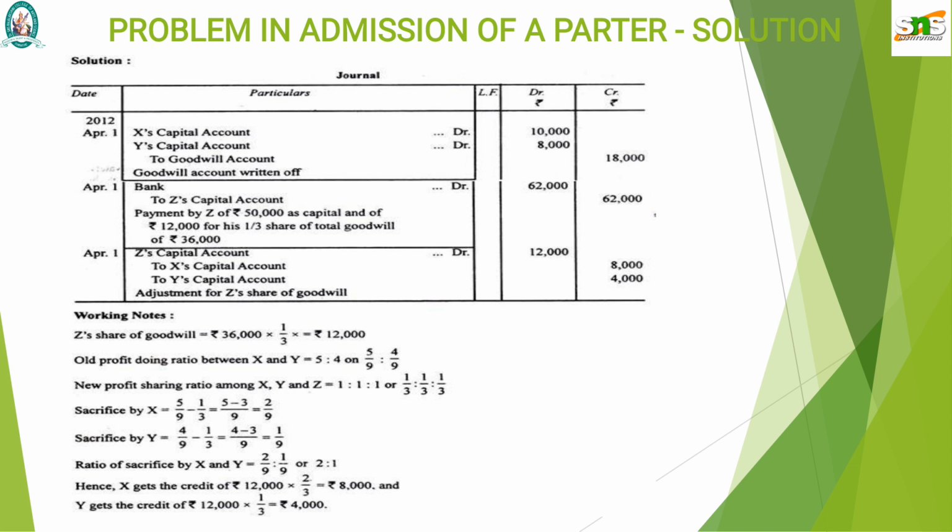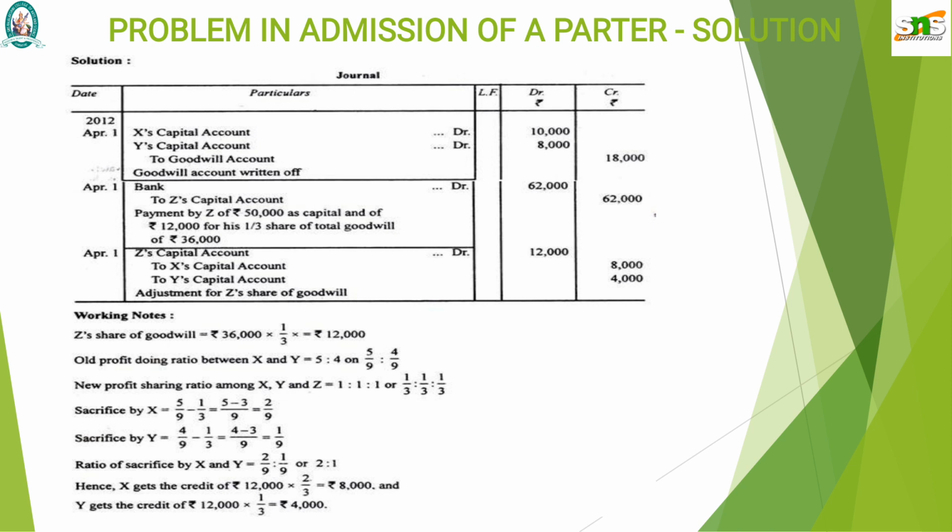4 by 9 is the old ratio of Y, minus 1 by 3, the new ratio. Again we are taking 9 as a common factor. 9 into 9, 1 times 1 into 4, 4 minus 9 into 3, 3 times 3 into 1, 3. 4 minus 3 by 9, that is 1 by 9. Now we got the sacrificing ratio of X and Y as 2:1. That is 2 by 9, 1 by 9, which is 2:1.